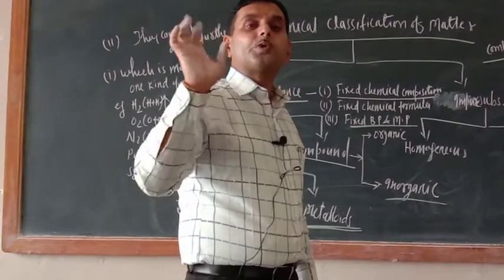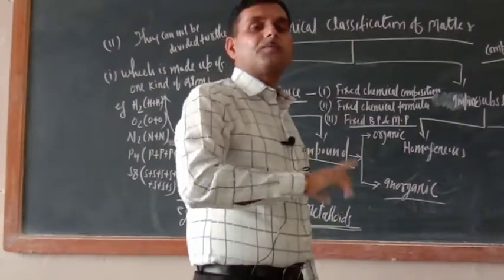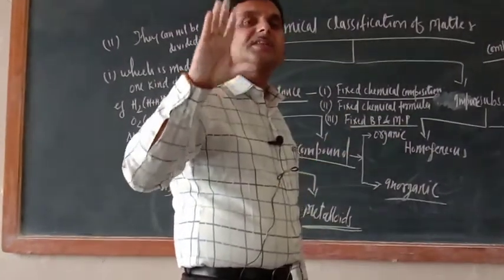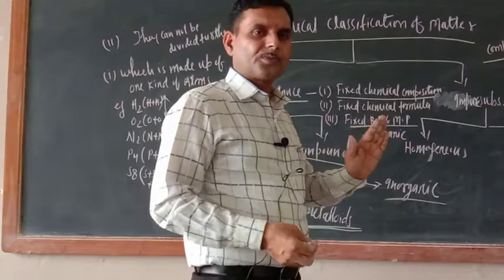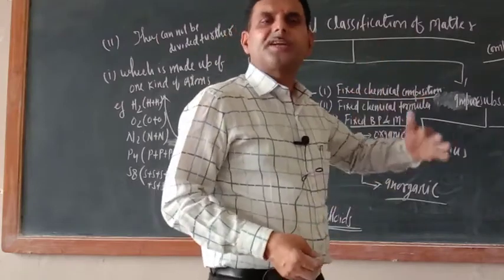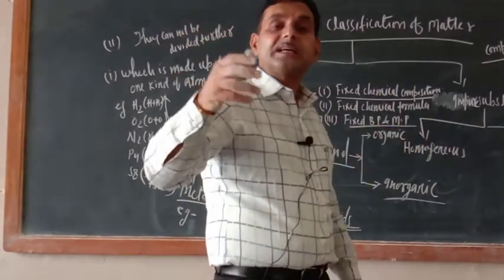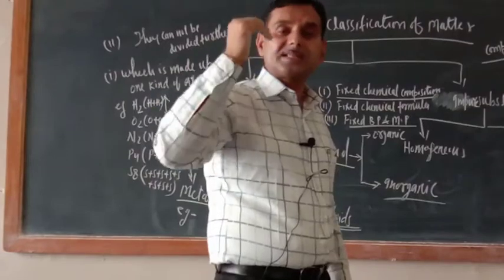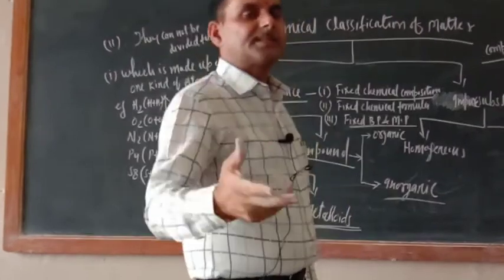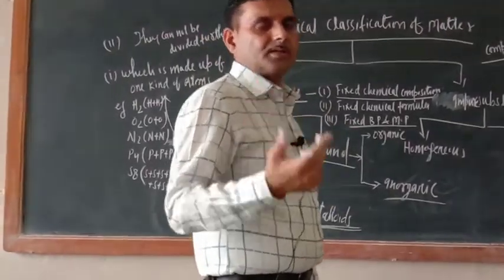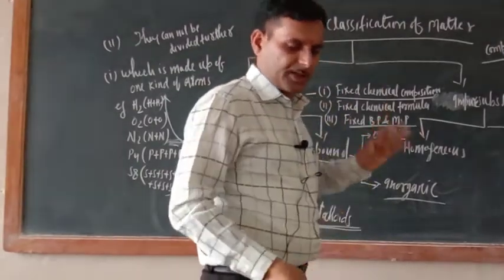In group number 3 to 12, transition metals are there. They are also metals only, but as compared to the first and second group, their strength is less. They are metals, but weak as compared to them. Last year only I taught you the transition series. Transition metals are arranged in the transition series: first, second, third, fourth. This year again 2 units are there: the P block elements and the D and F block elements. So again we'll teach that.